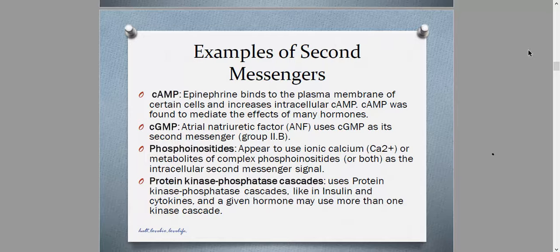When we talk about hormone mechanism of action, we relate the binding of a hormone to the receptor with phosphorylation or dephosphorylation of central proteins, and kinase phosphatase enzymes are responsible for that. Some examples that use kinase phosphatase cascades as secondary messengers include insulin and some cytokines.